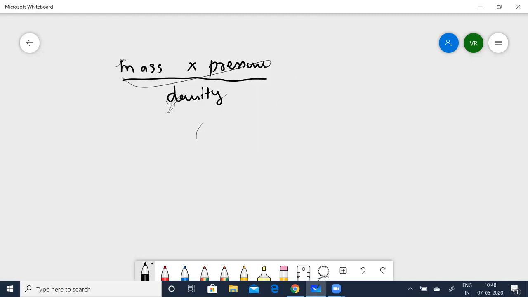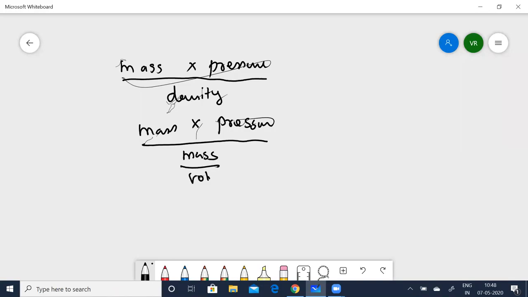Now you know density is nothing but mass per unit volume. So I'll write mass into pressure divided by mass per unit volume. So mass and mass will get cancelled. So now this becomes pressure into volume. Okay. Pressure into volume.